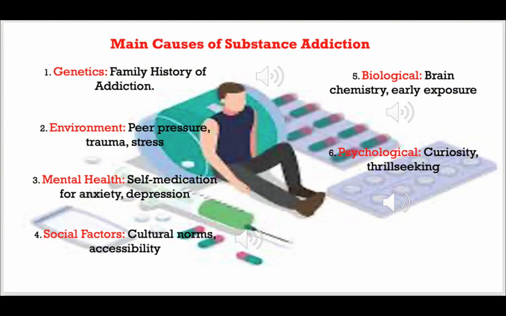If your friends use the same substance, you might want to use it. In some cases, it depends on you, but it is more likely. So if your partner drinks or smokes, you're more likely to drink the same. So this is called peer pressure. And trauma. What is trauma? Trauma means adverse experiences that lead to coping mechanisms. The trauma or adverse experience that you get from anything leads to coping with some mechanism, or pressure.